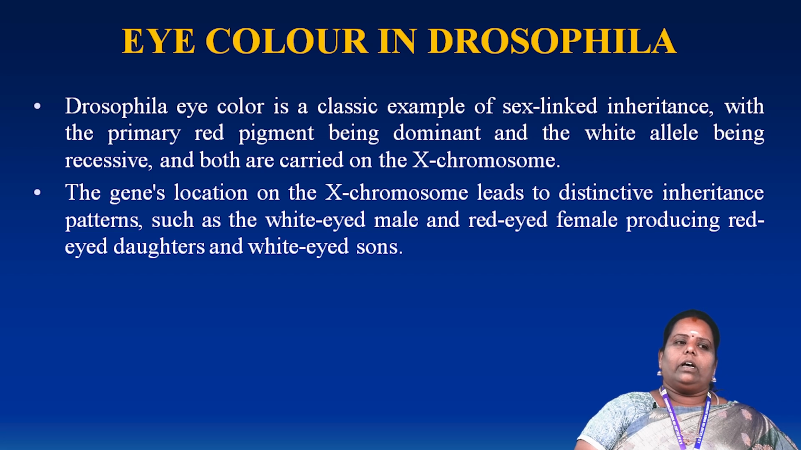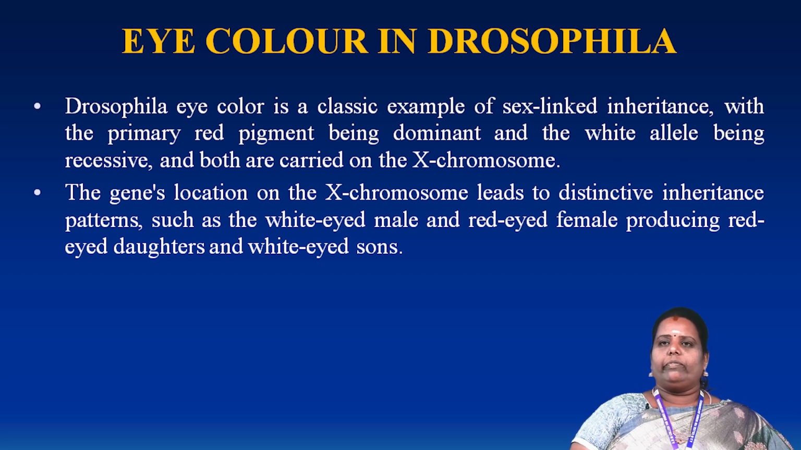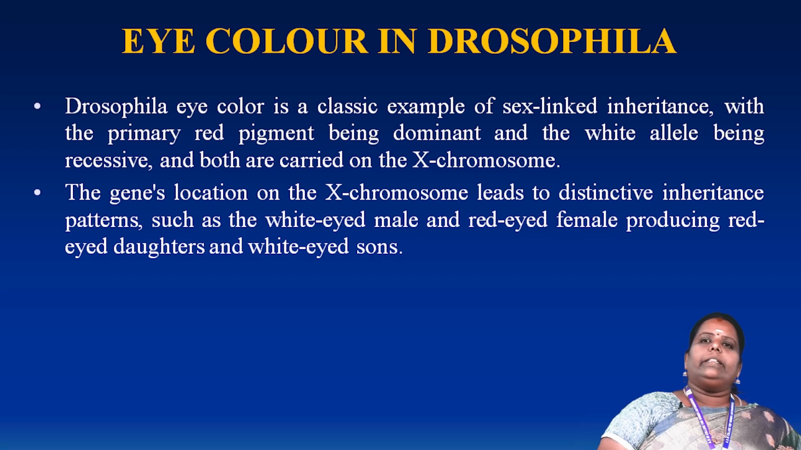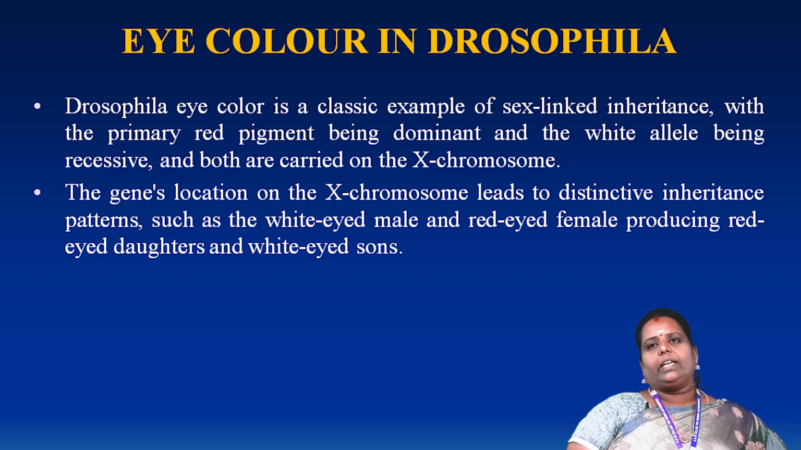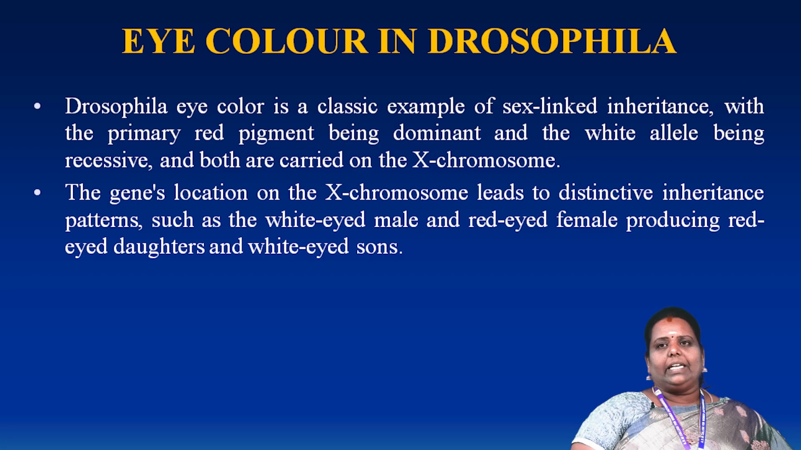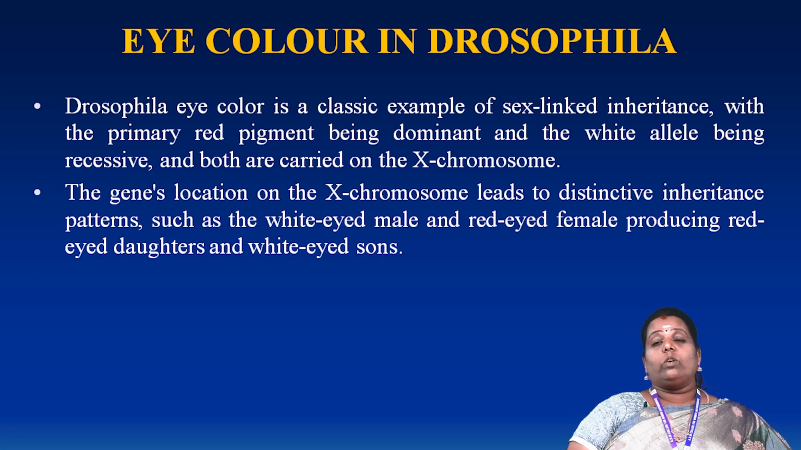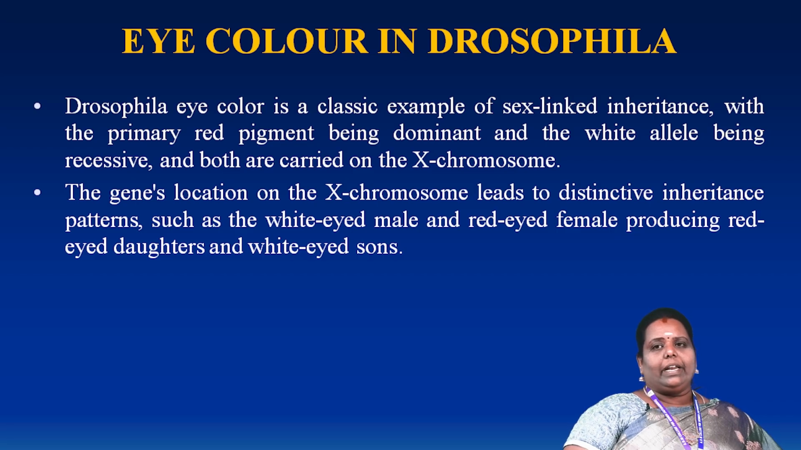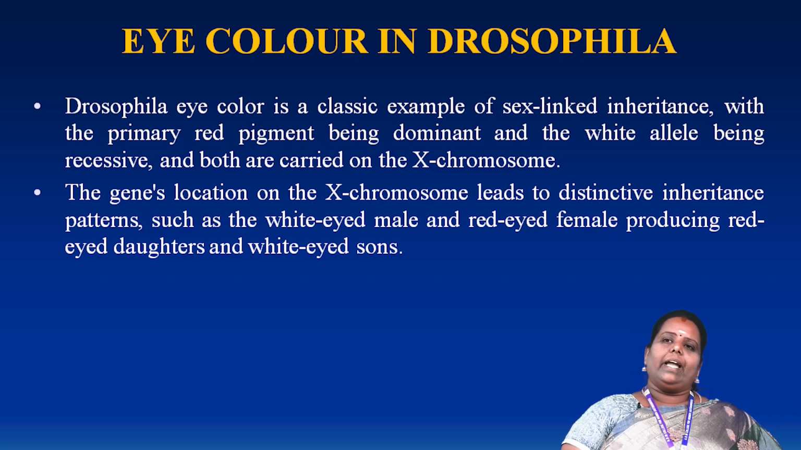Another condition is eye color in Drosophila. Before the slide, we have to know that all animals and human beings are affected by diseases, mainly human beings. These pictures show a disease affecting an insect called Drosophila. Variation occurs in the Drosophila, and the eye color also varies. The Drosophila eye color is a classic example of sex-linked inheritance, in which the red pigment is dominant and the white allele is recessive. Both of them are carried on the X chromosome.